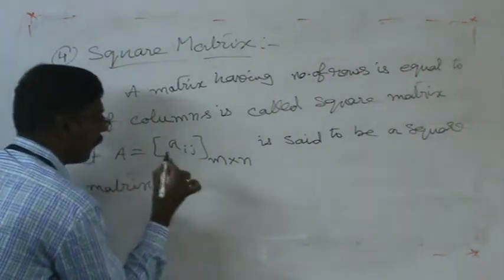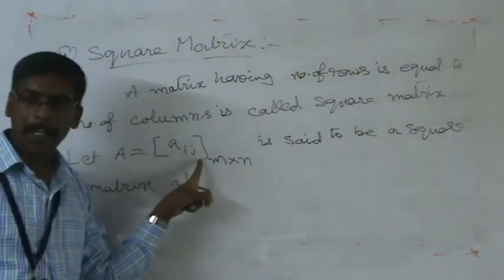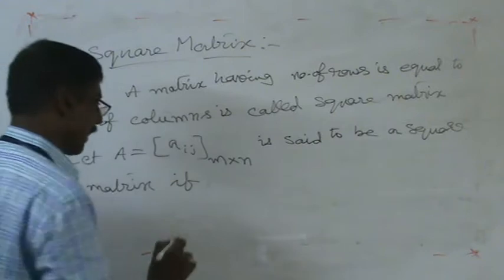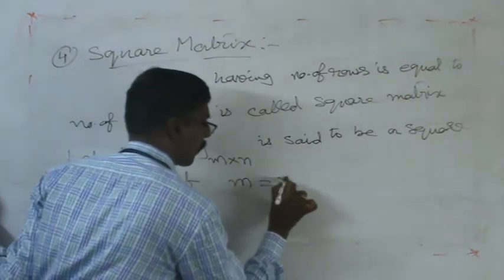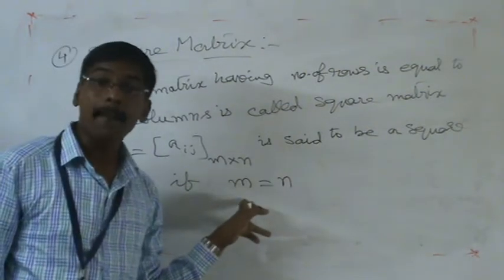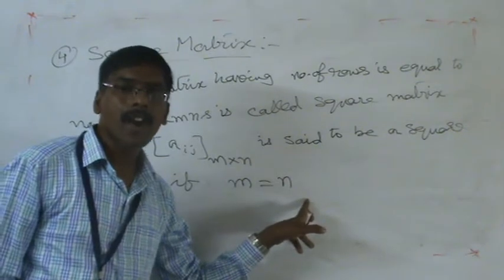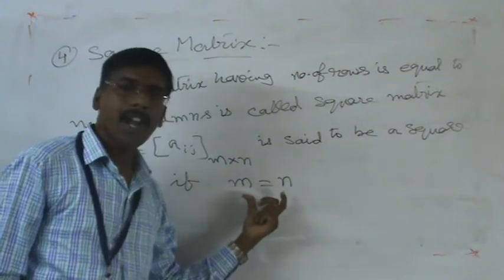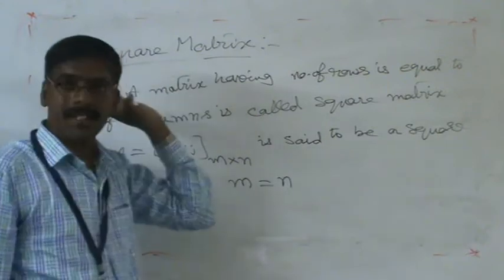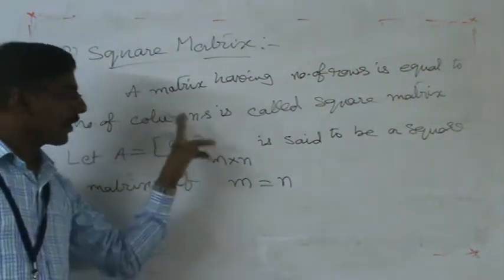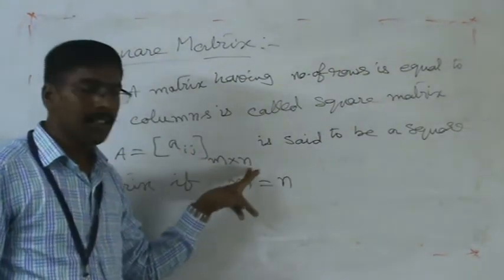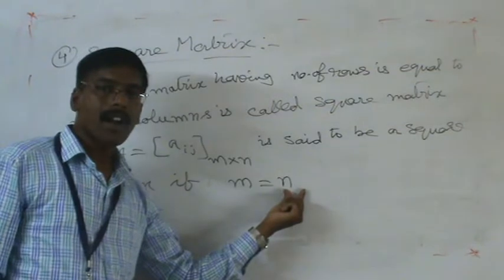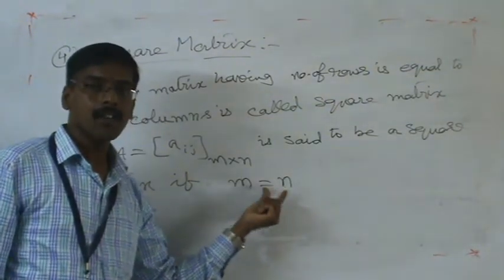The condition is, whenever this general form of the matrix of order m by n is said to be a square matrix, number of rows is equal to number of columns. m represents the number of rows, n represents the number of columns. Whenever number of rows and number of columns are equal, such types of matrices are called square matrices. The condition is very clear. This is the condition of a square matrix.